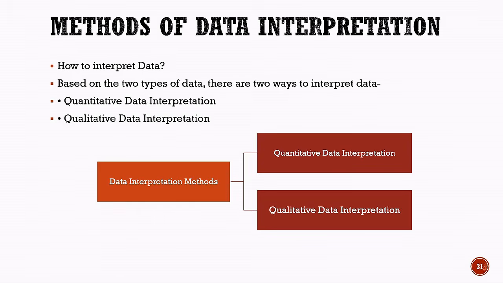It helps us understand information in terms of numbers, quantities, measurements, and frequencies. Qualitative data interpretation, on the other hand, deals with descriptive or textual data. It helps us understand information such as opinions, emotions, feelings, experiences, and motivations. Therefore, the two main methods of data interpretation are quantitative data interpretation and qualitative data interpretation.